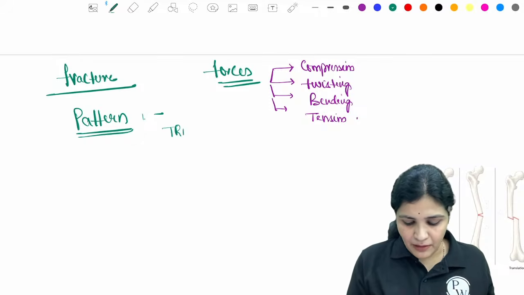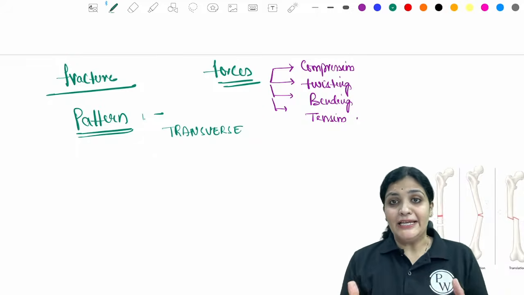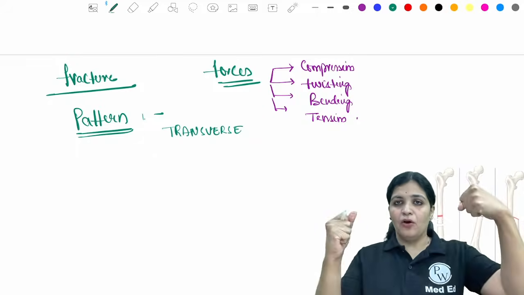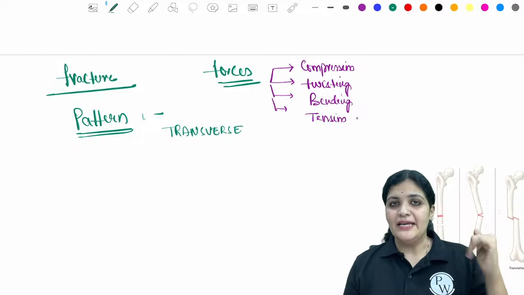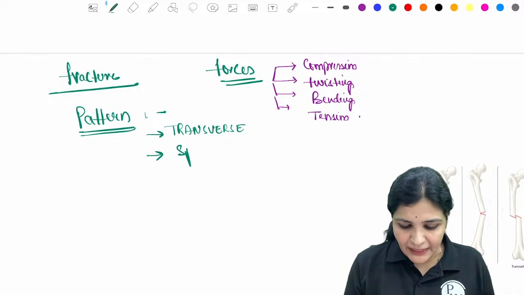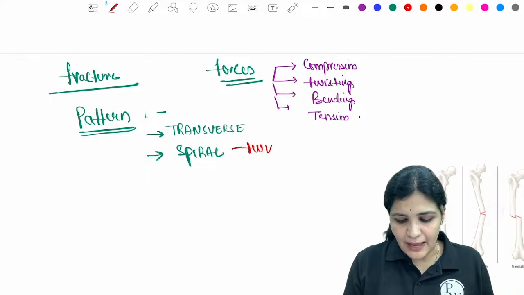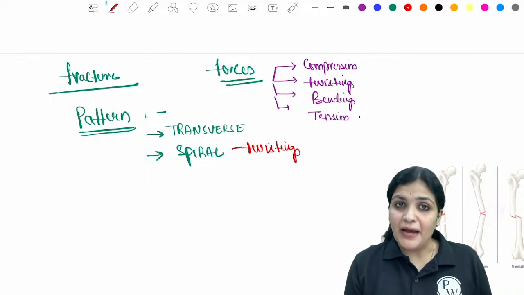For example, a transverse fracture is usually seen in case of tension. Whenever there is a pull on either side, there will be a split, that is a transverse fracture, right? Or there could be a spiral fracture. Whenever there is a twisting happening, this will result in a spiral fracture.